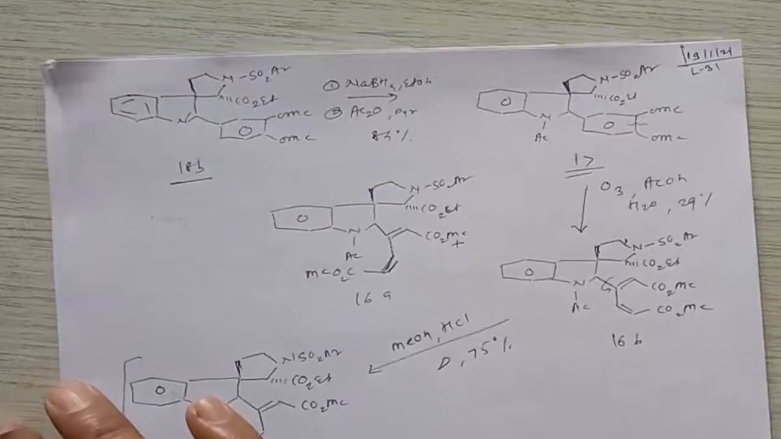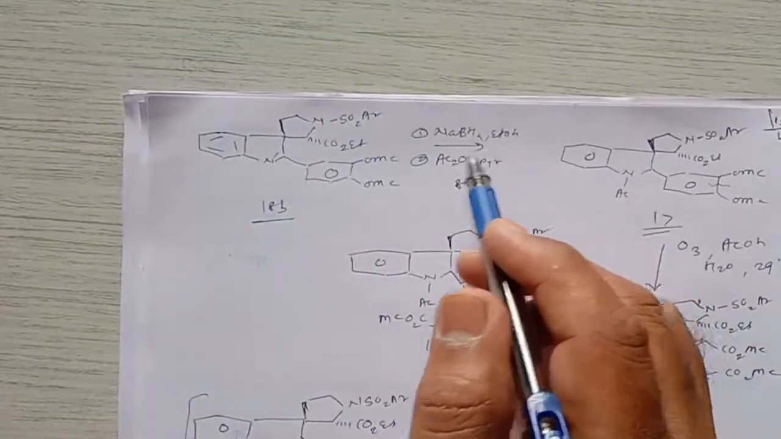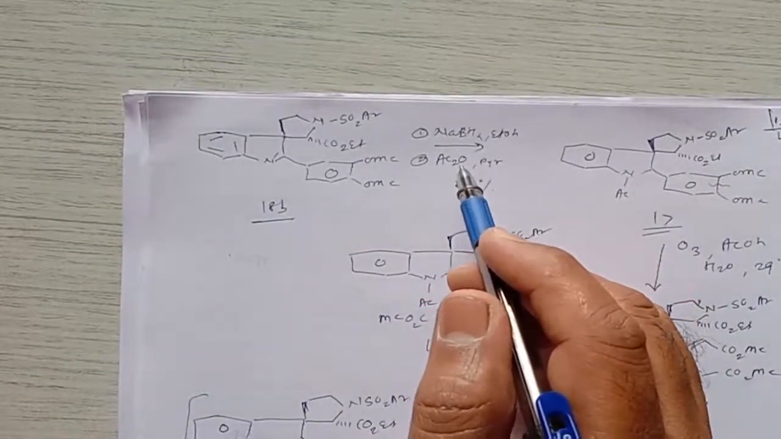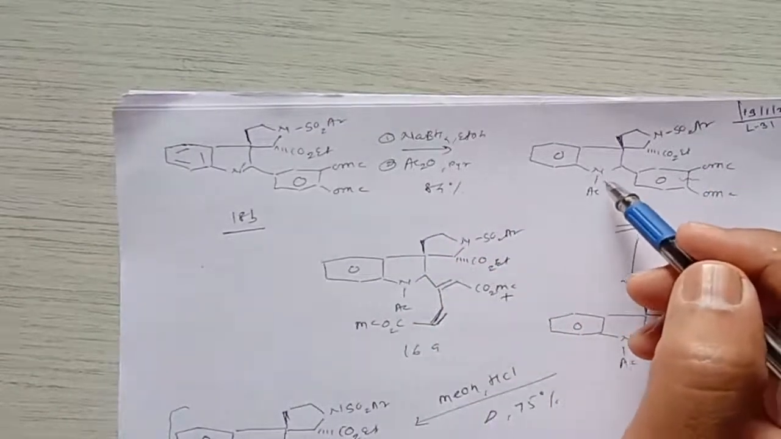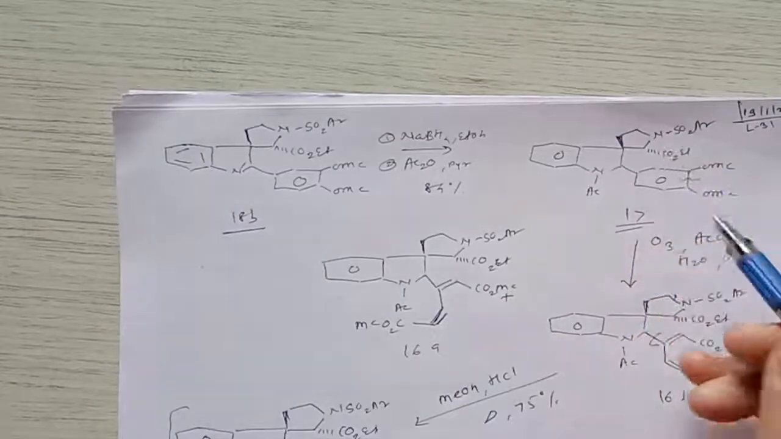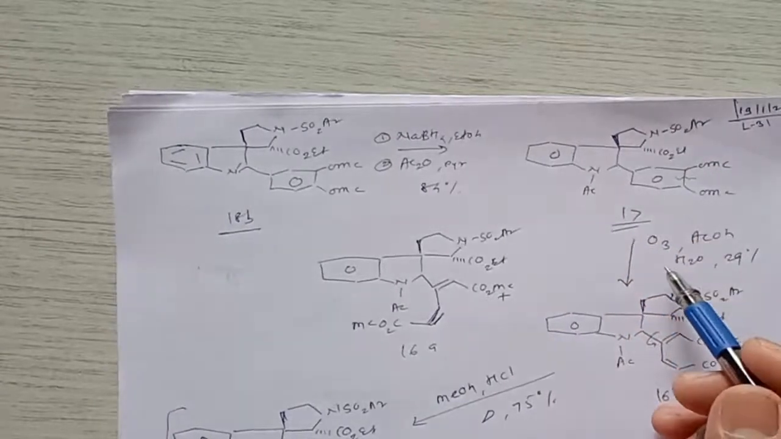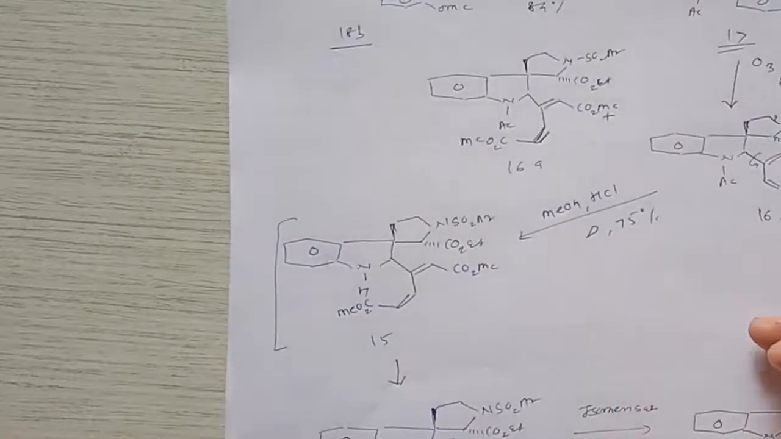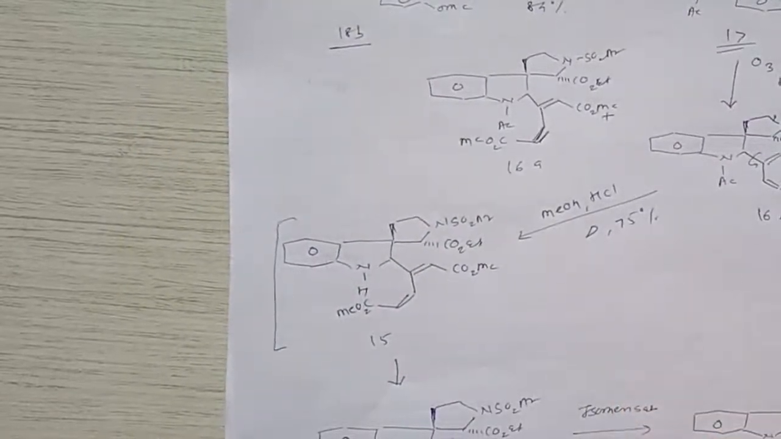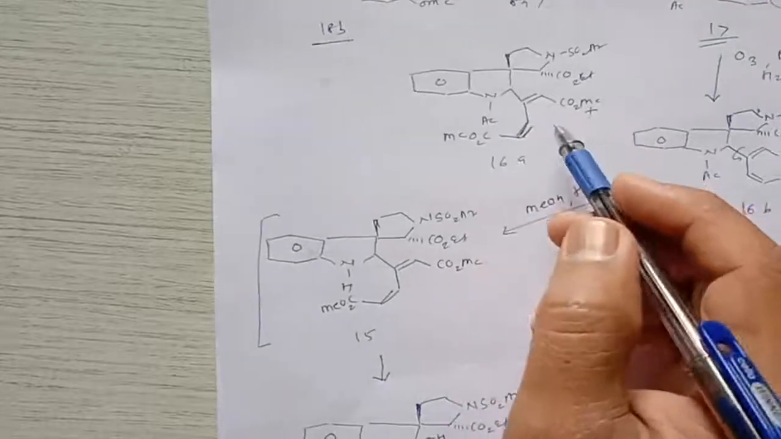Then this 18B will be reduced with sodium borohydride, and when we acetylate in the presence of acetic anhydride, it gives N-acylation at the nitrogen of this ring, and then it is treated with ozonolysis in the presence of acetic acid. Then it gives a ring opening, and in the ring opening it gives two products, that is 18B as well as 18A.